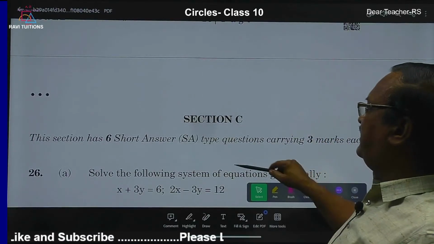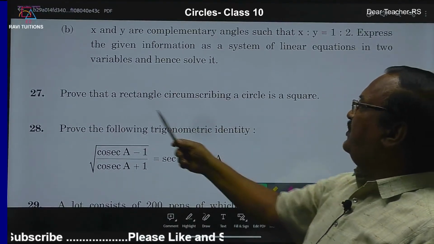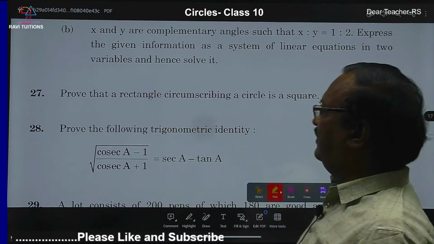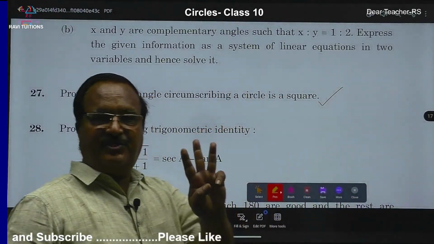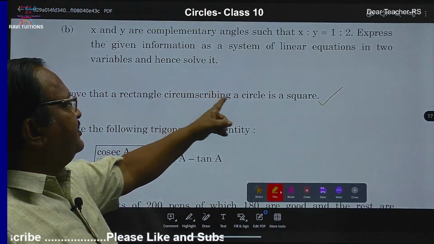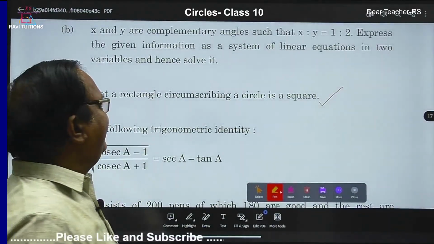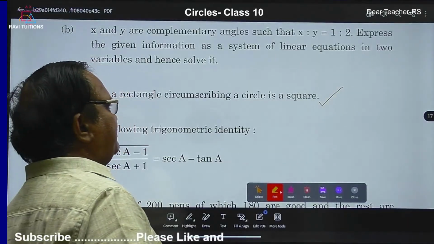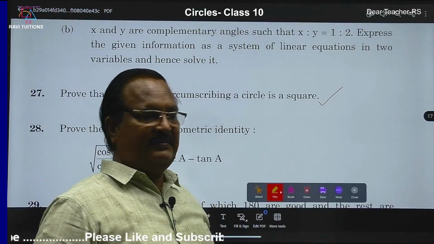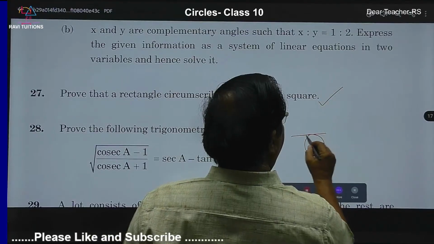Section C, 3 marks questions. Yeah, prove that. This is a circles question. Prove that rectangle circumscribing a circle is a square. Okay, so prove that a rectangle circumscribing a circle. Circumscribing means outside. Okay, so if you draw a circle, this is a rectangle.